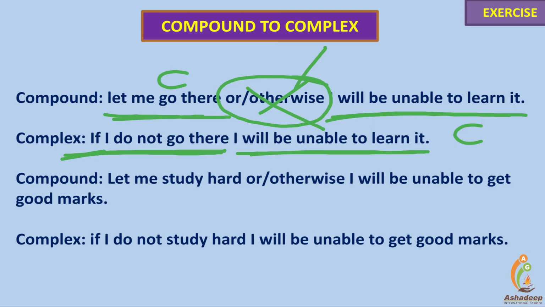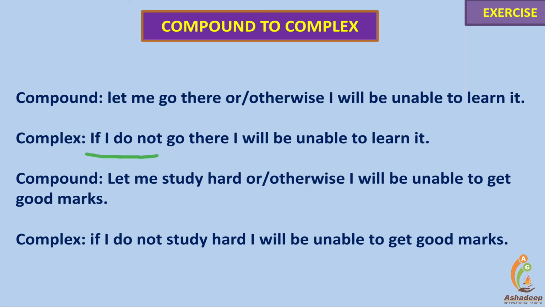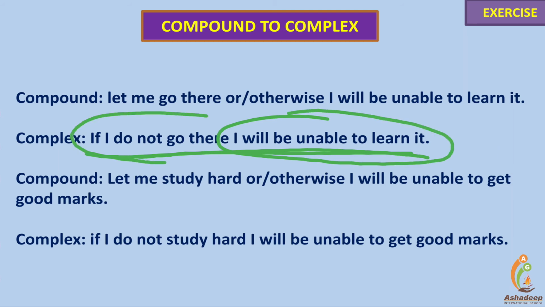I'll be unable to learn it is the main clause, the principal clause. While "if I do not go there" is a dependent clause showing the condition of the main clause. Overall, friends, the whole sentence is called a complex sentence, having one dependent clause and one independent clause.